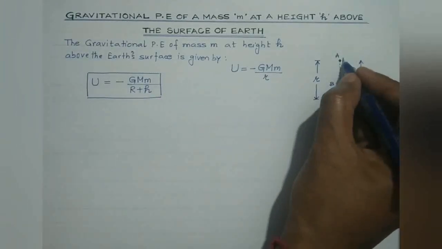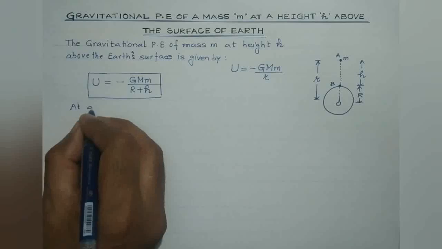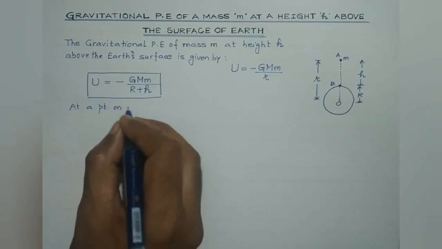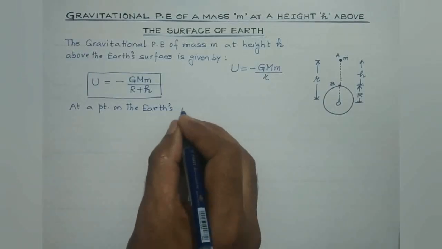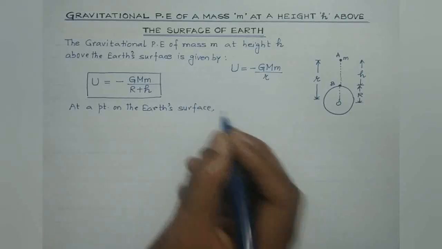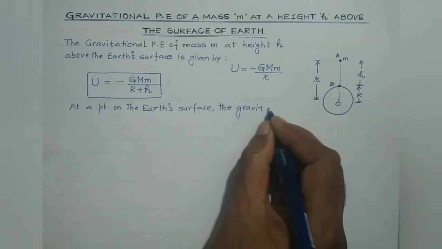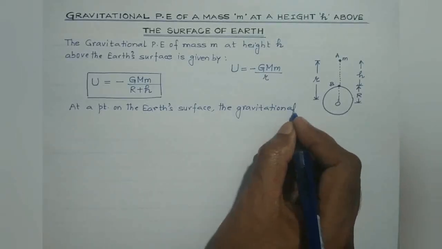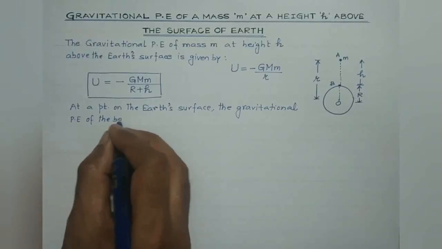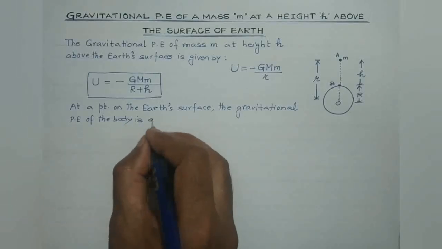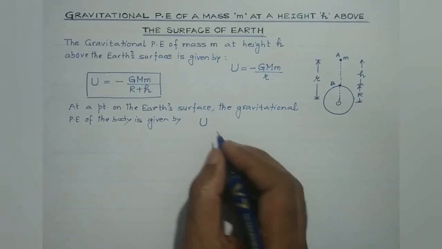So if the body of mass m is considered to be placed at a point on the earth's surface, the gravitational potential energy of the body is given by, suppose, U at a point on the earth's surface, right?